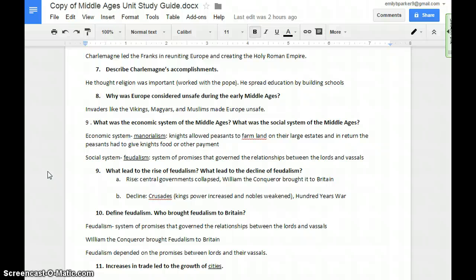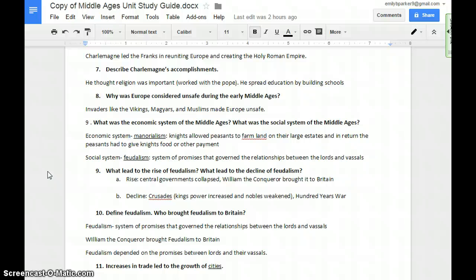Knights allowed peasants to run the farm land on the large estates, and in return the peasants had to give knights food or other payment. So the manors were like their own little villages. There was a church, and it was its whole little economic system, and they didn't really depend on any other manors. Everything you needed was within your own manor.